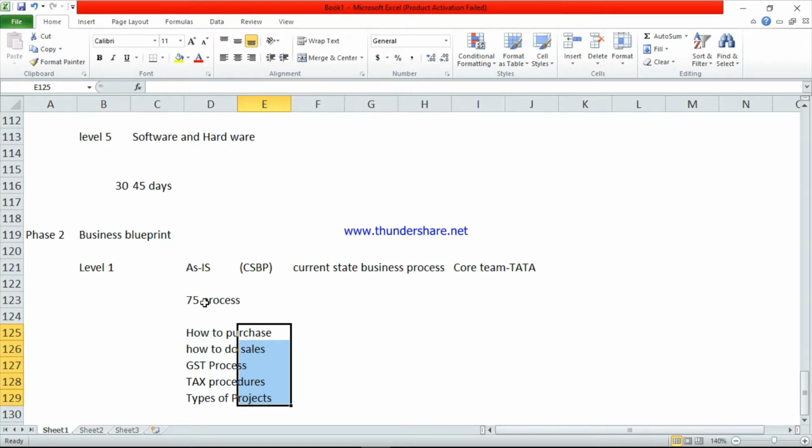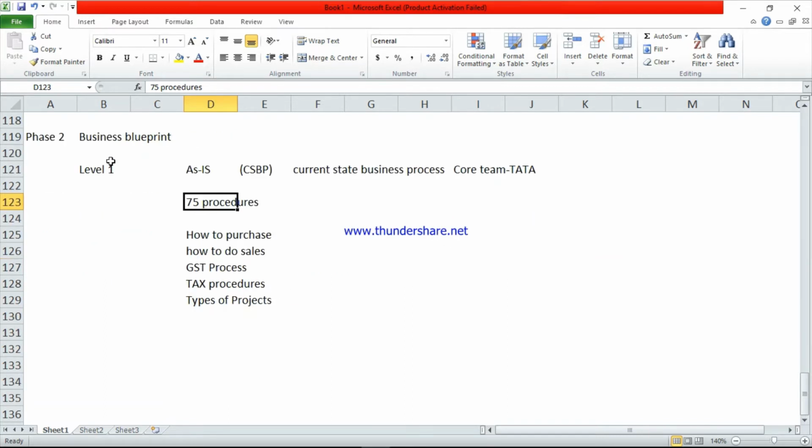Around 75 procedures are there, not processes. The core team members said there are 75 procedures in their business. So this is one documentation. So in level 1 first the core team has to prepare one document.